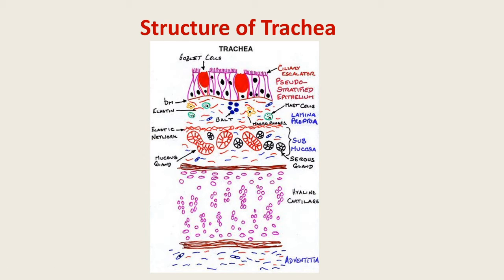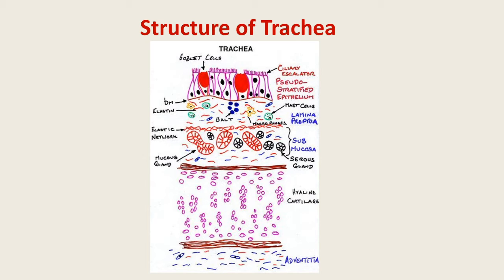Below the basement membrane, there is a lamina propria. This is the lamina propria layer, which contains many elastic fibers, and some lymphoid tissues are there. Then the submucosa layer. The submucosa below the lamina propria is a thick layer which consists of loose connective tissue and is composed of serous, mucous and mixed type of glands.